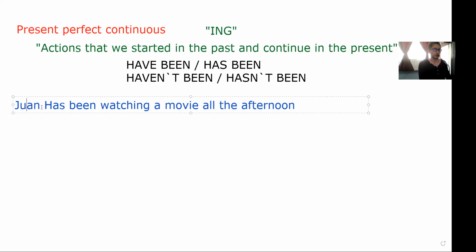So in this context, we can notice that Juan has started an action in the past. In this case, the action that he started was watch. So in this context, Juan started to watch a movie in any specific time of the past, and Juan is still watching the movie all the afternoon, which means that it is still in progress, the action. Okay. Let's make another example, right?